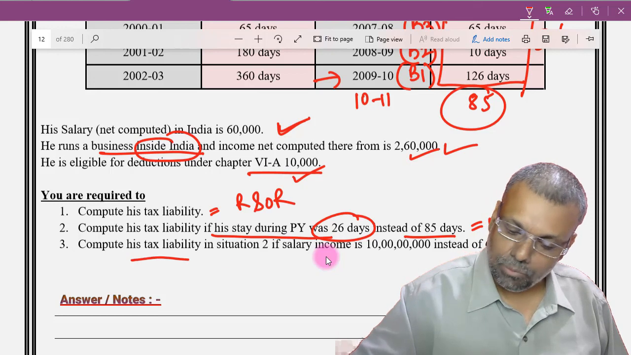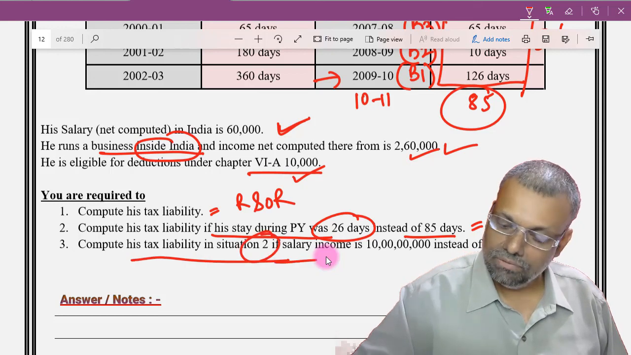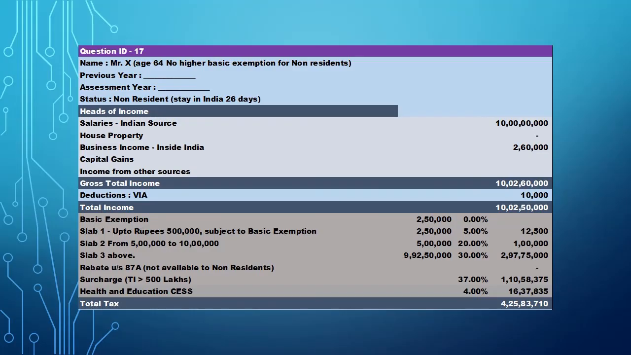In the third situation, compute his tax liability in situation number 2 if the salary income is 10 crores instead of 60,000. So in the second situation, you are a non-resident, and your salary is some very high figure. So calculate the tax liability. It's just the calculation work, so no big deal now. Even in the third situation, you can straight away update your answer.